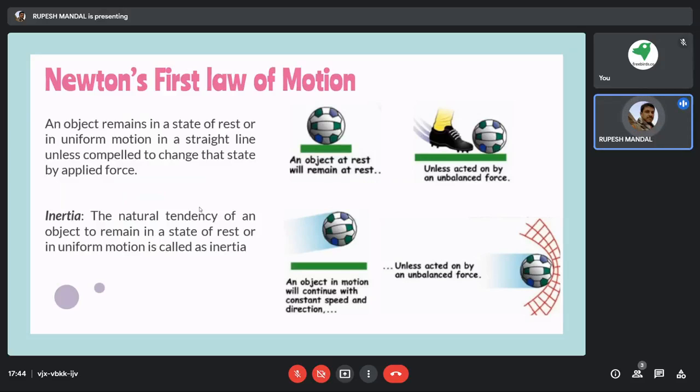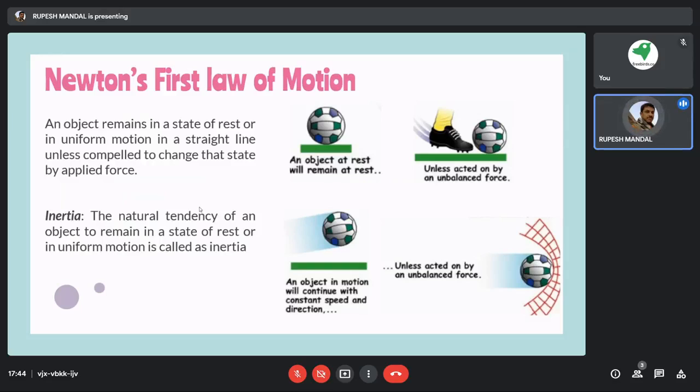I suppose no. That football will remain on the ground as it is. Exceptions can be there, like if there is a very high speed of wind blowing, then it can move. Otherwise, if it is a plain surface, it will stay in its position. Now, when will this ball move? If any footballer kicks that ball, then only it will move.